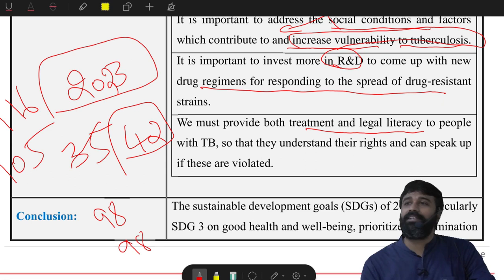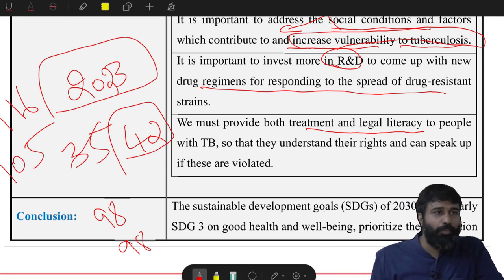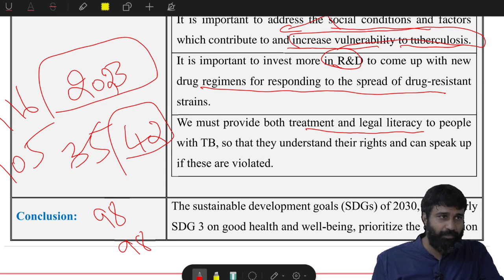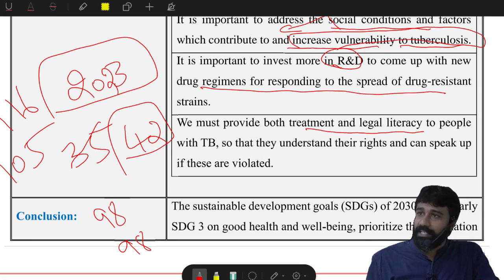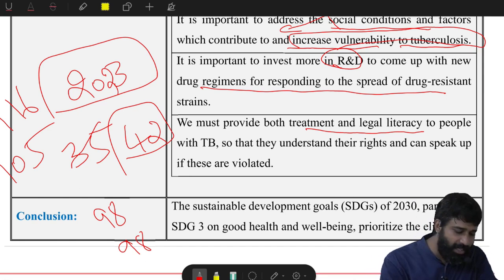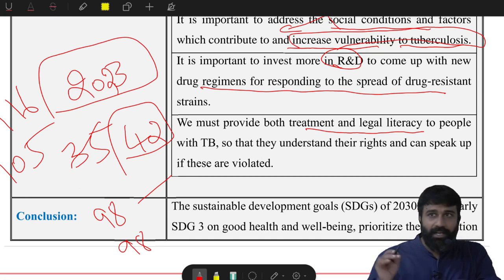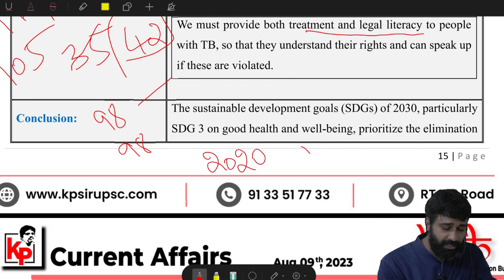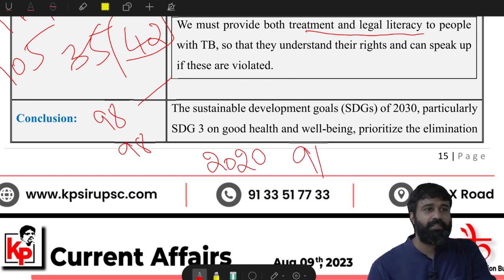With the 40% threshold of the open category in 2019, the cutoff should have increased at least, because the number of posts reduced in the open category, still the cutoff is only 98. I witnessed 98 in 2018 also. 2018 98, 2019 98 again. And in 2020, the cutoff is 91.